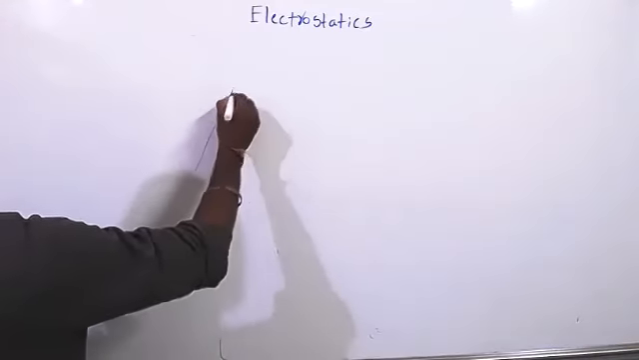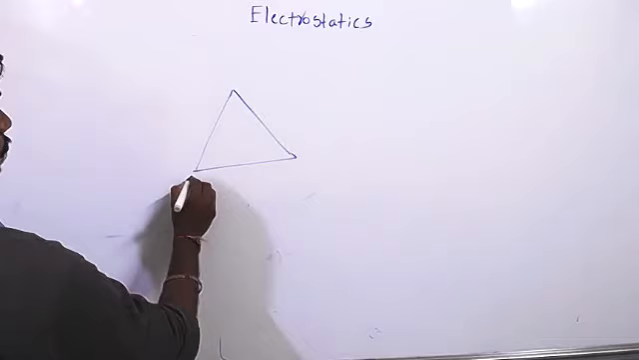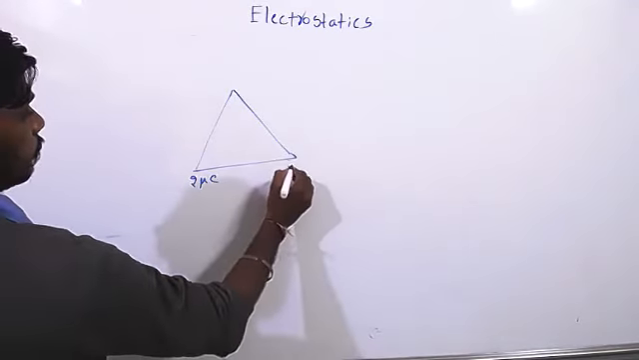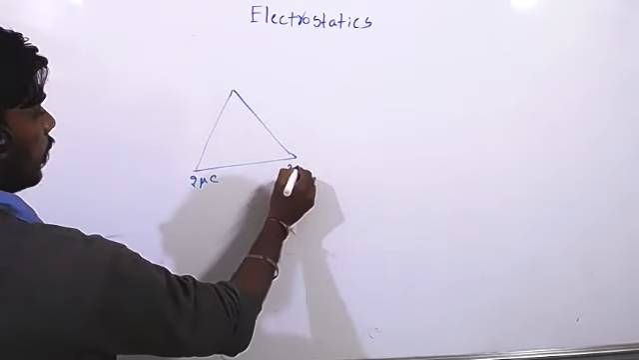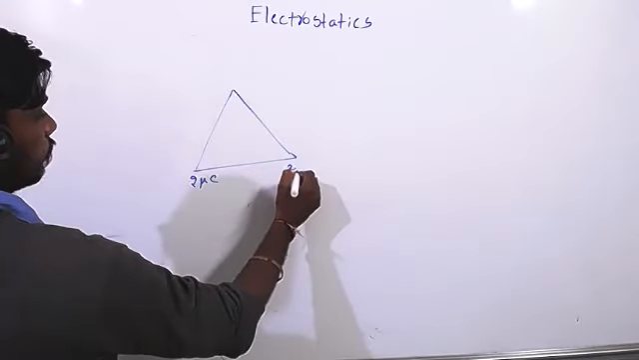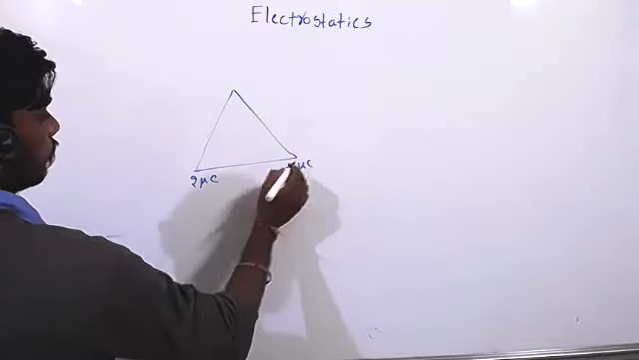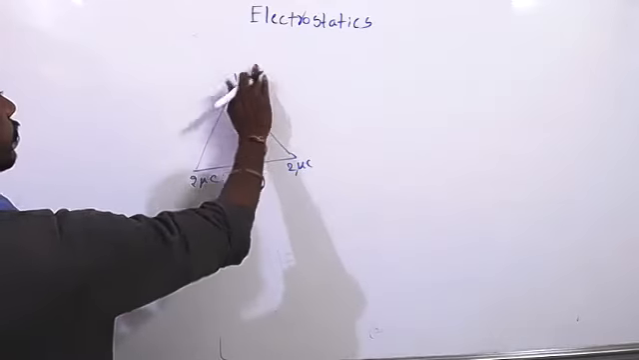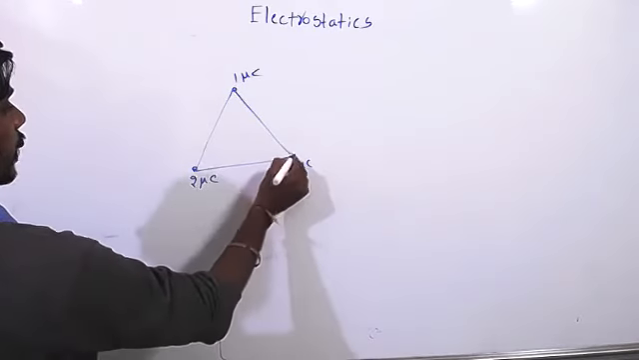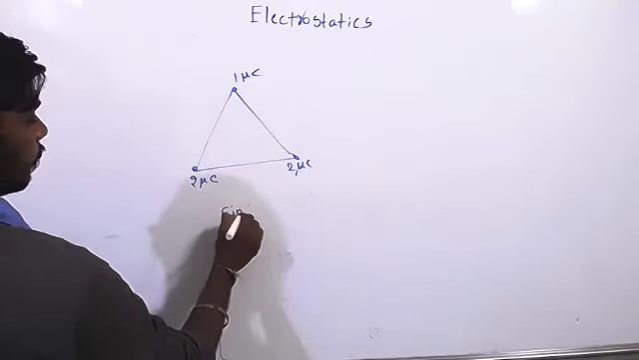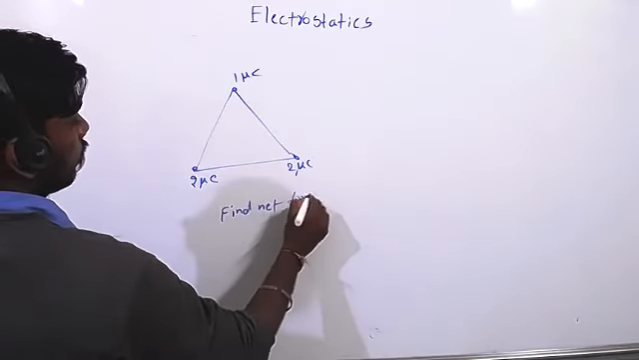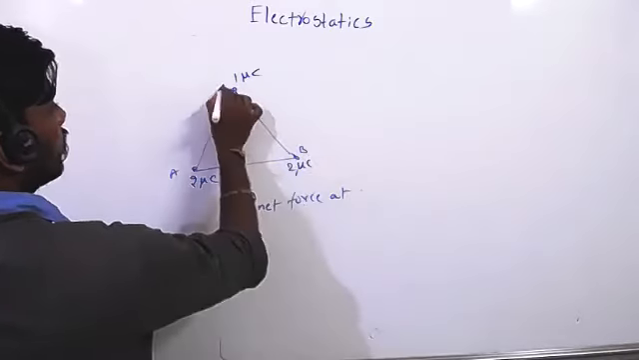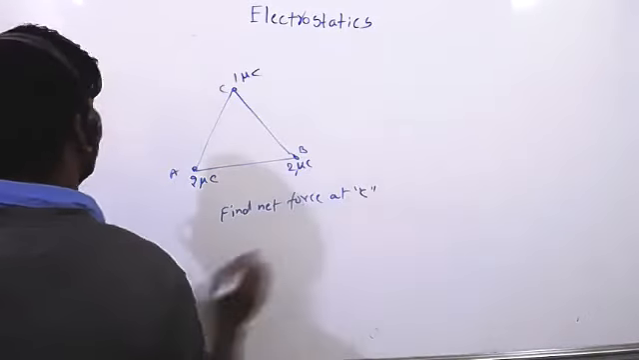Can you try one problem? Two microcoulomb, minus 2 microcoulomb, and 1 microcoulomb. It is an equilateral triangle. Find the net force at C. Take it as A, B, C. Find the net force at C. Can you solve this?